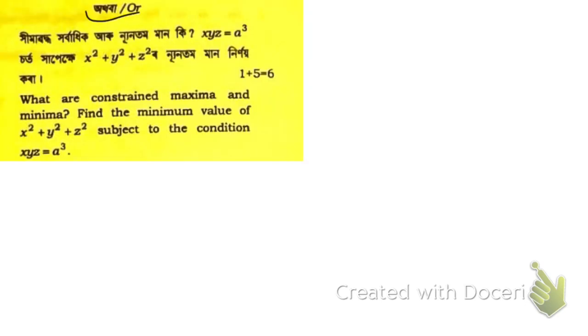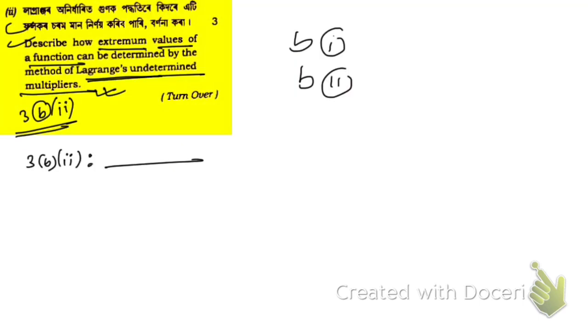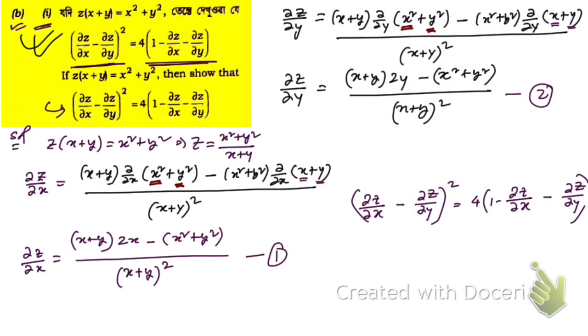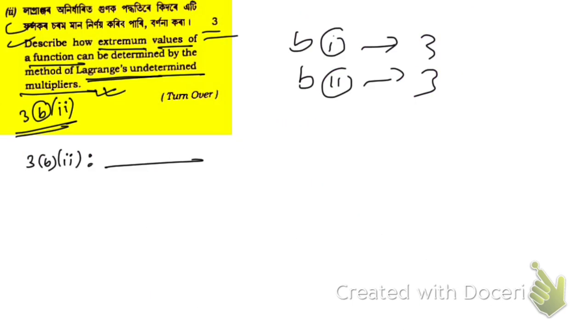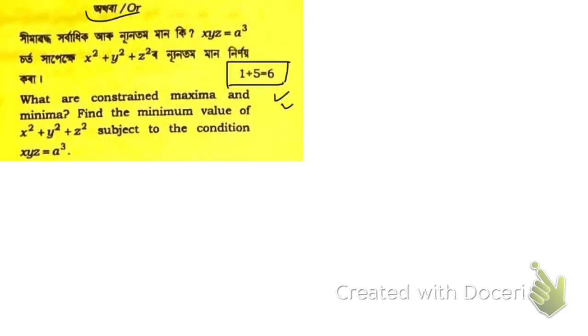Because for this question 6 marks is given, and for these two questions 3 and 3 marks are given, 3 for this question and 3 marks for this question. So either you need to solve these two or solve this one. So I'm going to show you this one as well. This is question number 3b or.